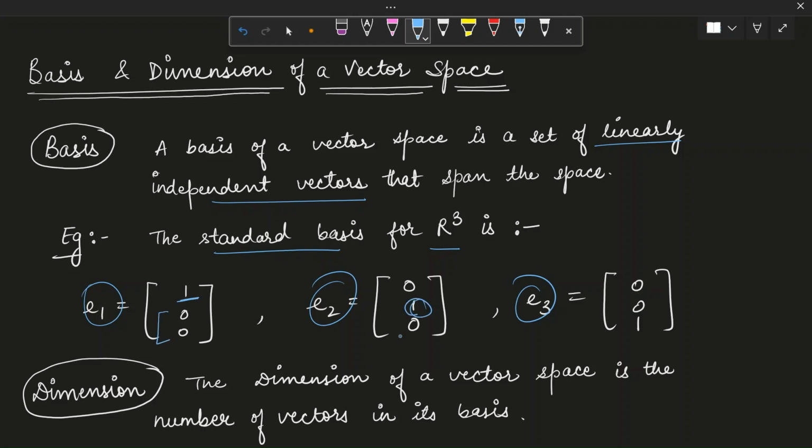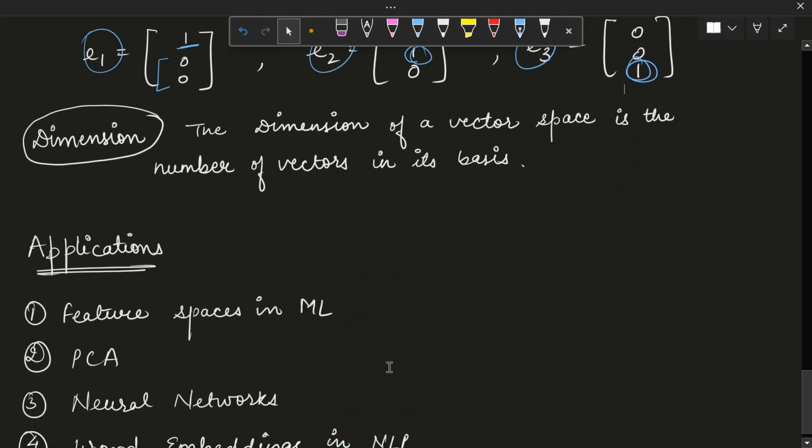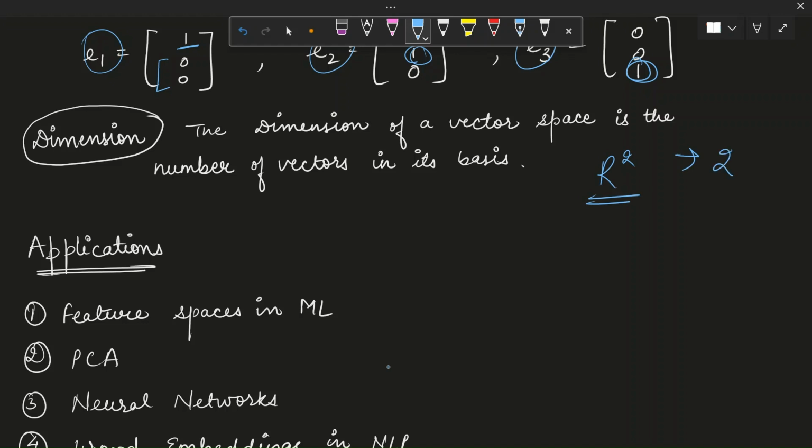For E2, similarly, row 2, and for E3, row 3. Next term is dimension. The dimension of a vector space is the number of vectors in its basis. Suppose R2 is our vector space, then the dimension is 2. For R3, the dimension is 3. The set of polynomials of degree less than or equal to 2 has a dimension of 3.